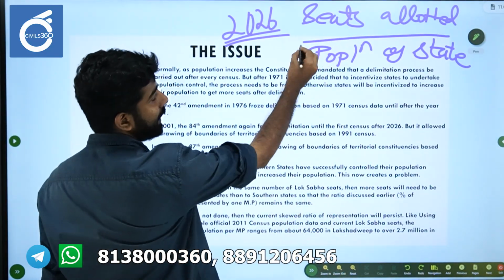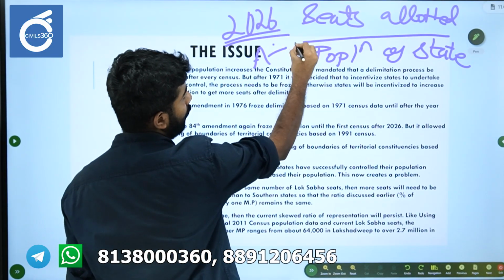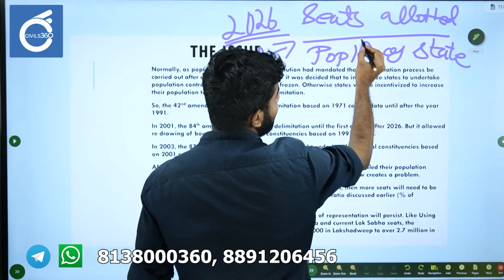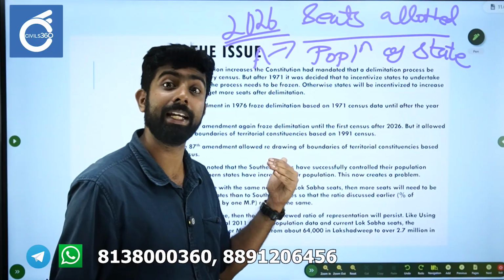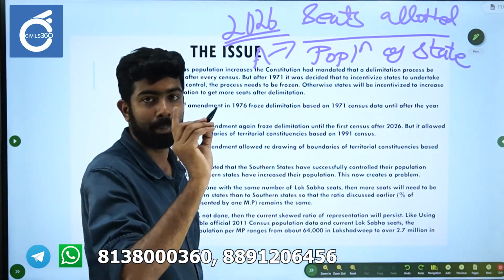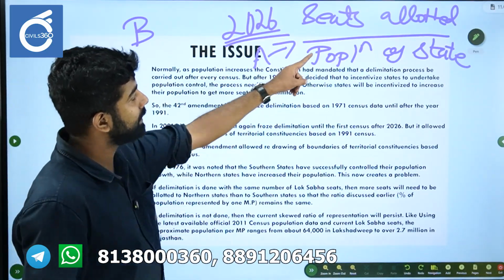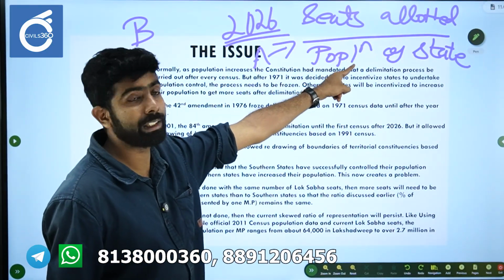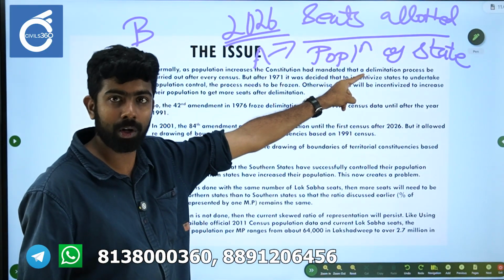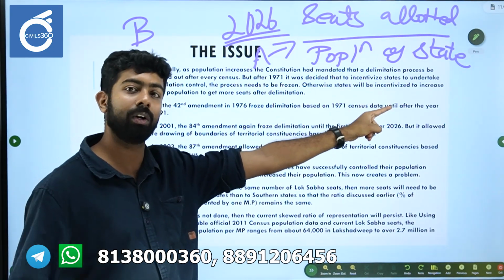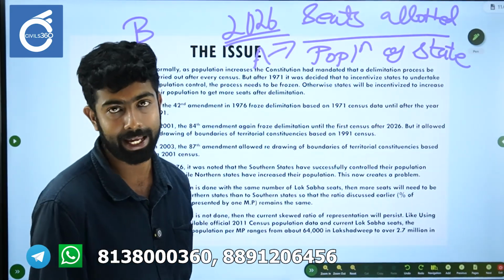So this is, say, a particular state A. State A's population has increased. Say you have state B. Similarly, for that state, the population has decreased, or it has not increased at the same rate as A.